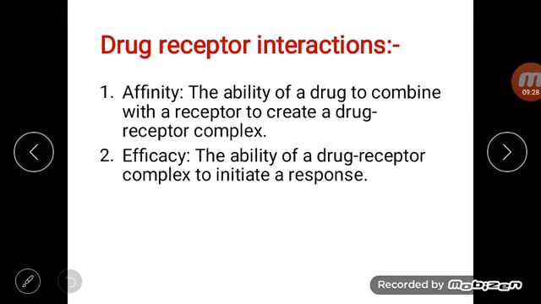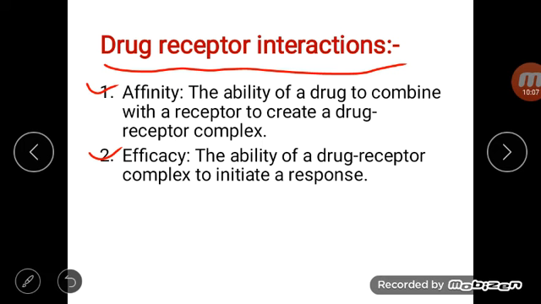In drug receptor interactions, affinity and efficacy are two important properties of a drug molecule. For any chemical to act as a drug, this affinity and efficacy is very important. If the chemical possesses affinity towards the receptor and it is able to show a physiological response, that is efficacy, it acts as a drug. So first is affinity.